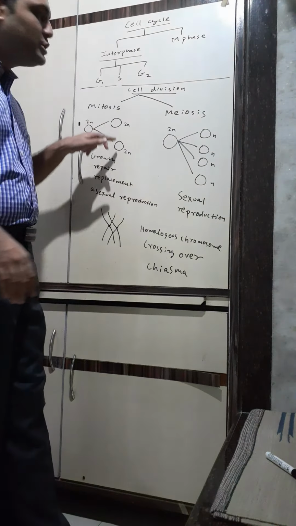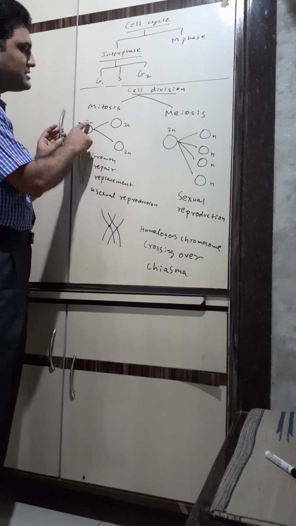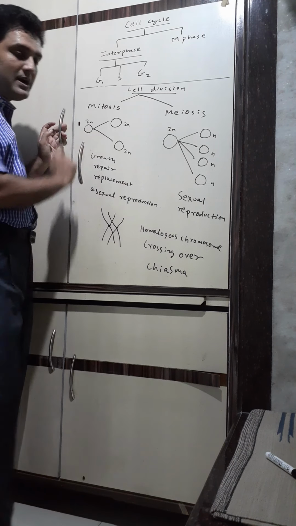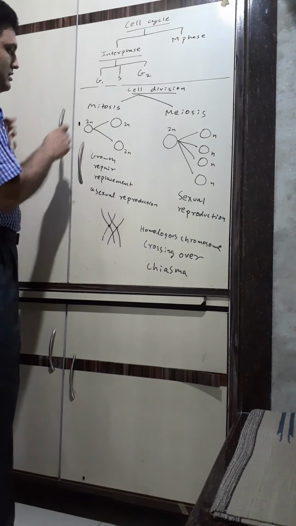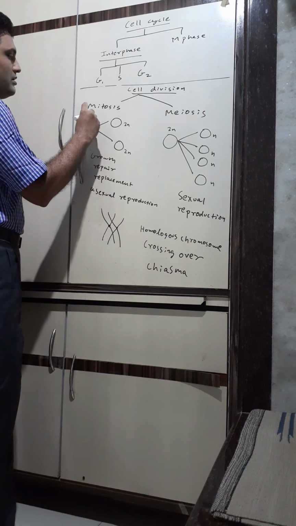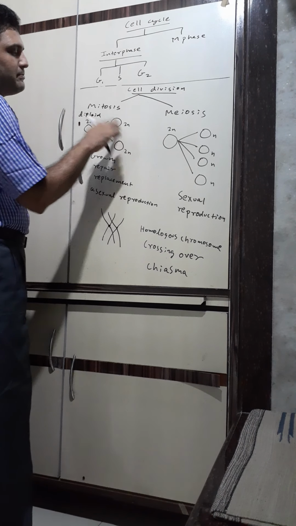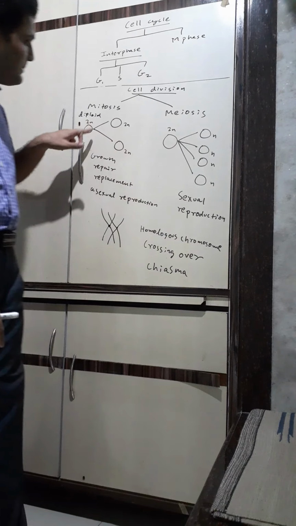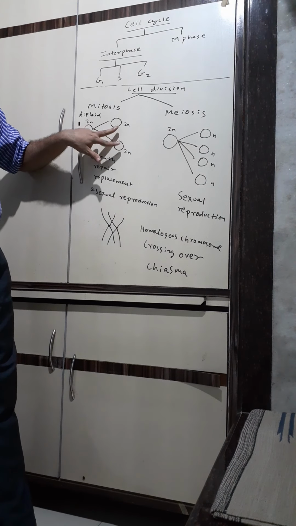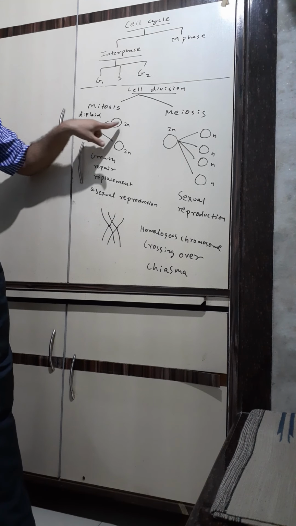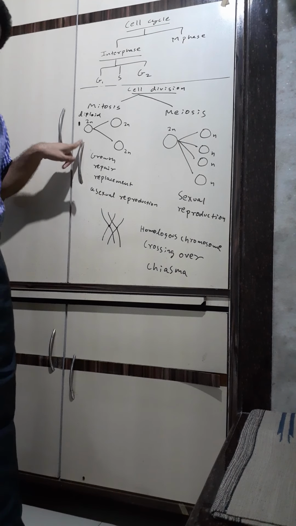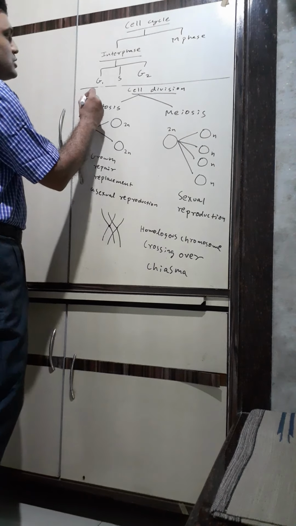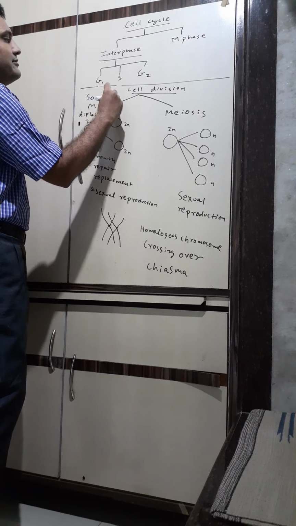Okay, this leads to two daughter cells. Remember, 2n means chromosomes arranged in sets of 2. So this is called diploid. This will also be diploid. Mitosis is a type of cell division where one parent cell gives two daughter cells such that the chromosome number of the daughter cell is equal to that of the parent cell. It will always be equal. Therefore, it's called equational cell division because it occurs in somatic cells. It is also called somatic cell division.